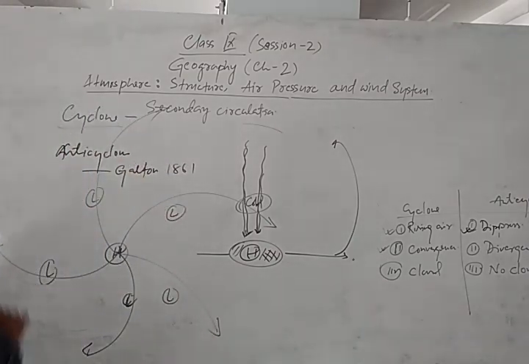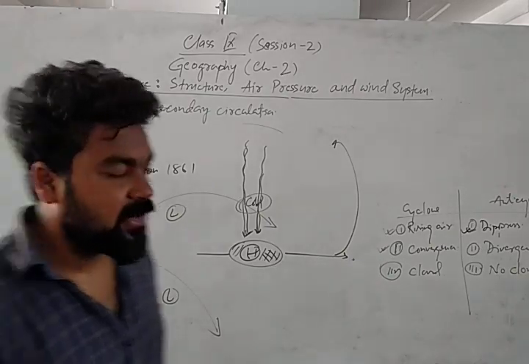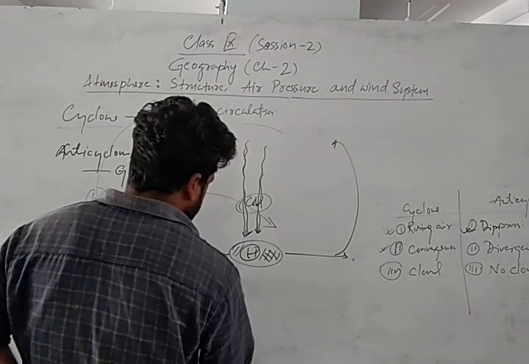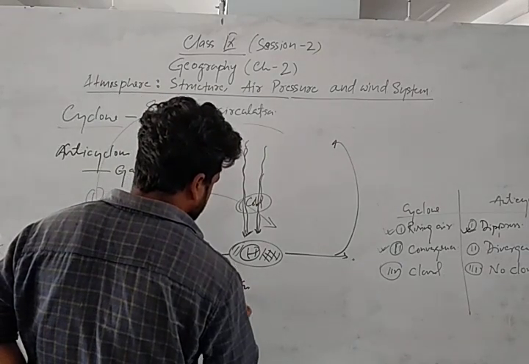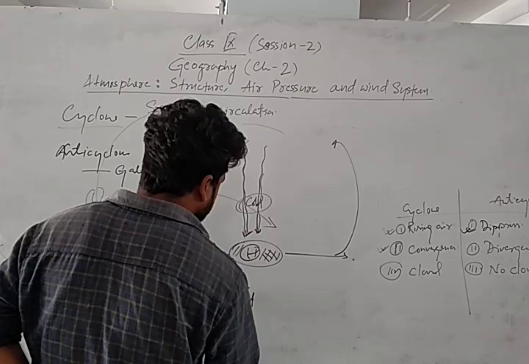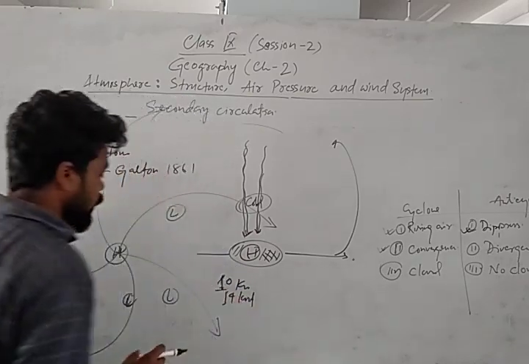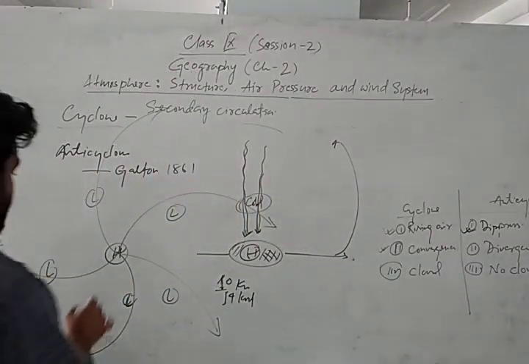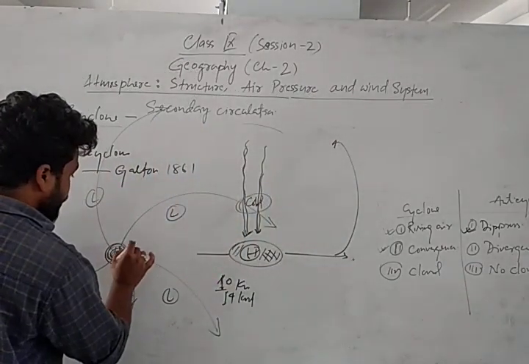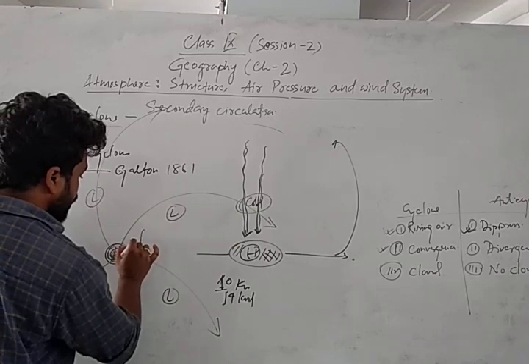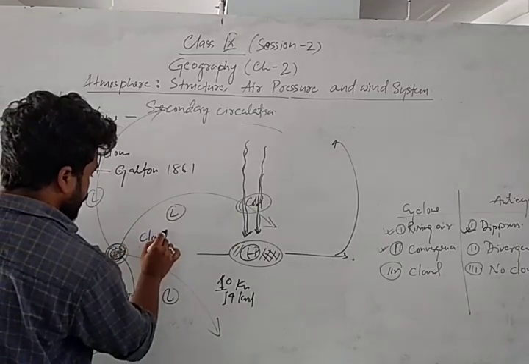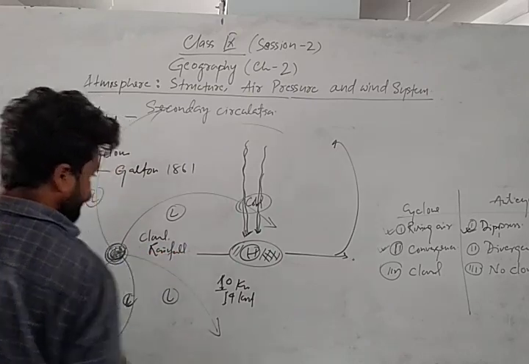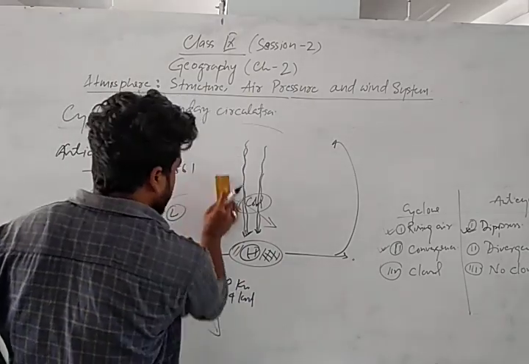So what happens? When it covers a large area, their velocities remain calm. That means very low velocity. That means 10 knot, 14 knot like that. So in 10 knot, 14 knot, the velocity is very low. That means it is near to 0. So that's why this anticyclone never forms any cloud or never brings any rainfall. Okay, so this is the case of the anticyclone.